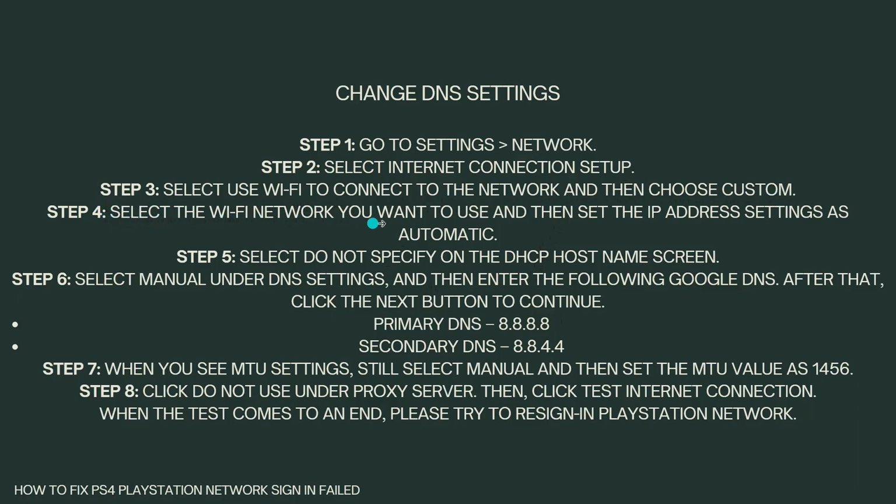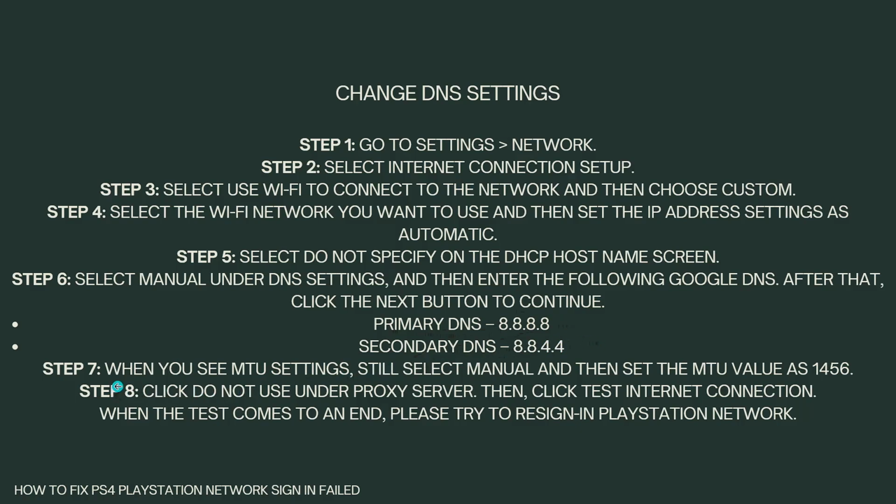Select the Wi-Fi network you want to use and then set the IP address settings as automatic. Then select Do Not Specify on the DHCP host name screen. Then select Manual under DNS Settings, and then enter the following Google DNS. After that, click the Next button to continue. So set the primary DNS as 8.8.8.8 and the secondary DNS as 8.8.4.4.